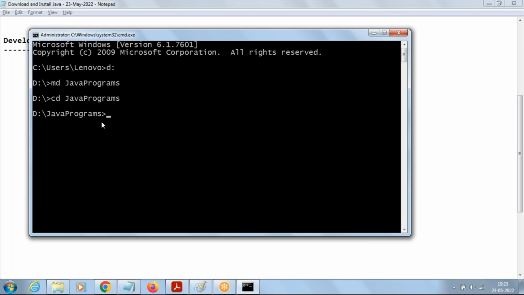Now we want to create a Java source code file. What we want to do? We want to create one Java source code file. So we can make use of a text editor. You can use any text editor like Notepad. I'm using Notepad, and you can say the name of the file welcome.java.